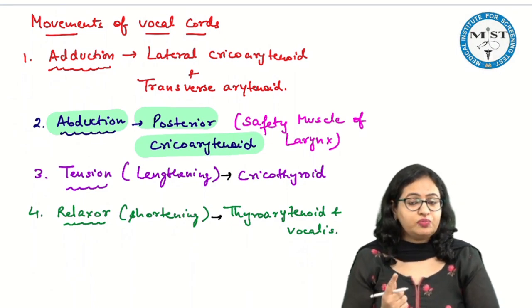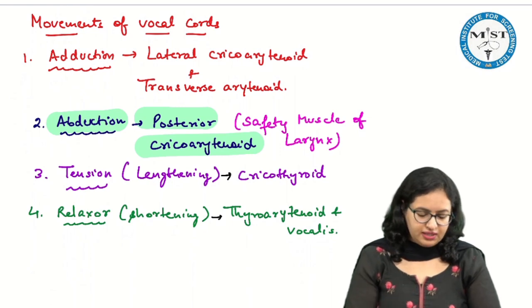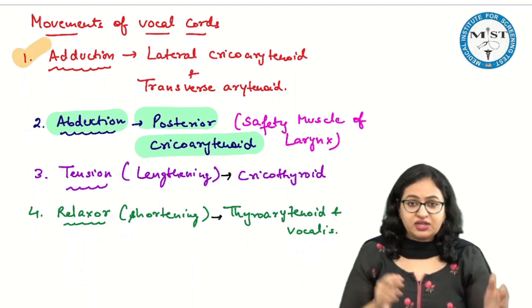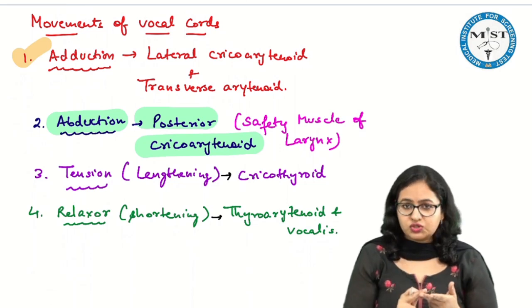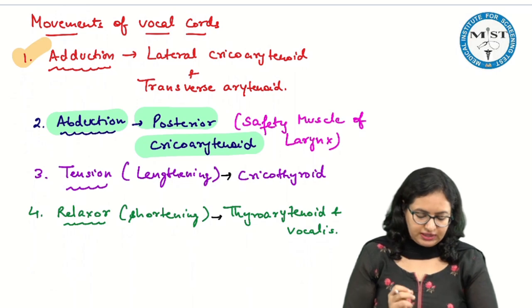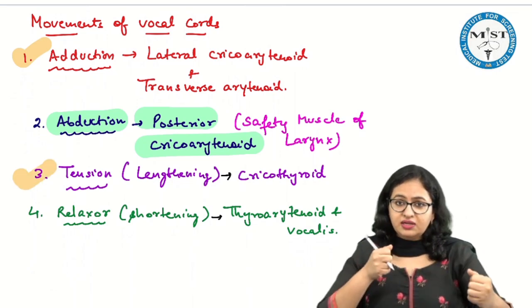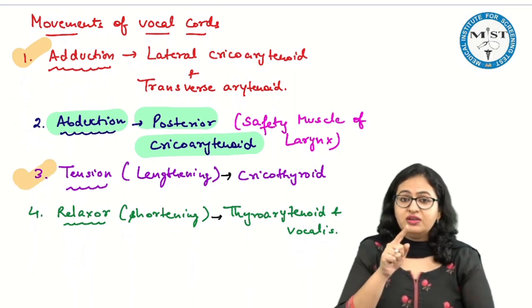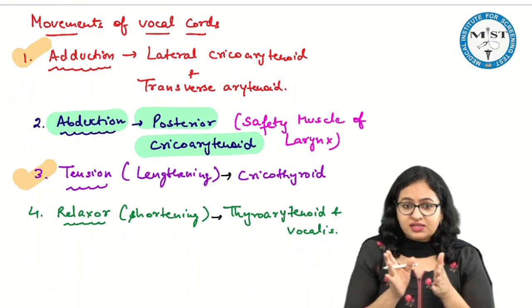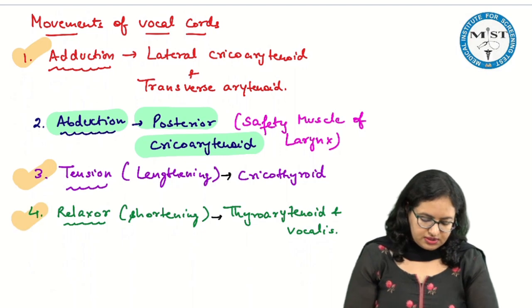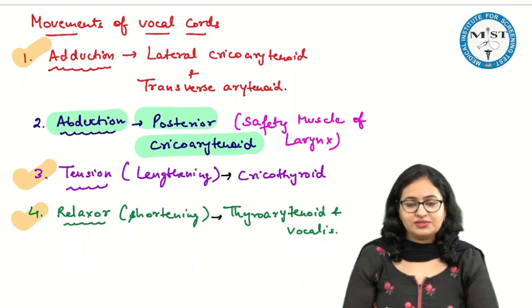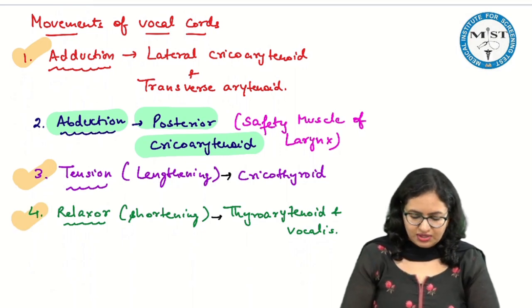Other muscles which have been mentioned in the options: when we talk about adduction, the vocal cords coming closer, that is by lateral cricoarytenoid and transverse arytenoid. The tension, meaning lengthening of the vocal cords, is by cricothyroid, and the relaxers, meaning shortening of the vocal cords, are thyroarytenoid and vocalis. So these are the other options. The answer to this question is posterior cricoarytenoid.